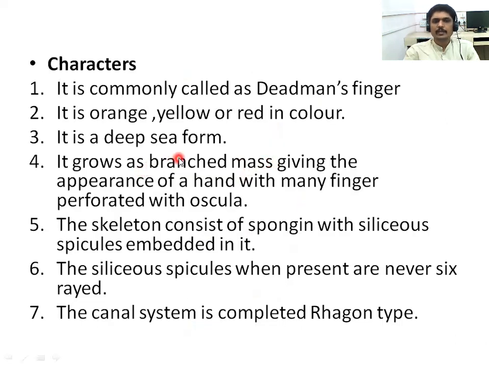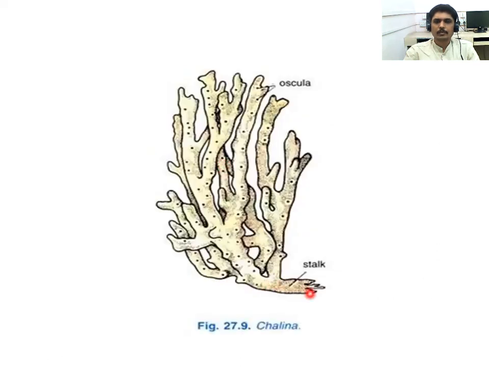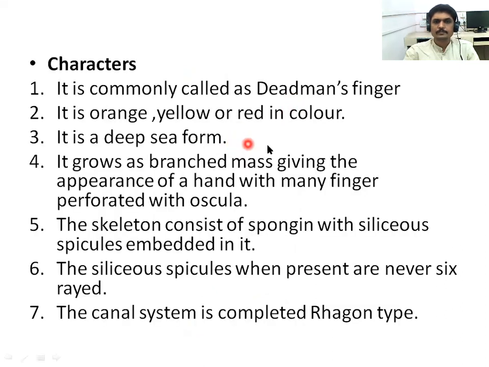It is found in the deep sea. When we observe its body, it can grow branches. It is a mass giving the appearance of a hand with many fingers perforated with oscula. It looks like many fingers from a single hand, and these fingers are commonly known as oscula.